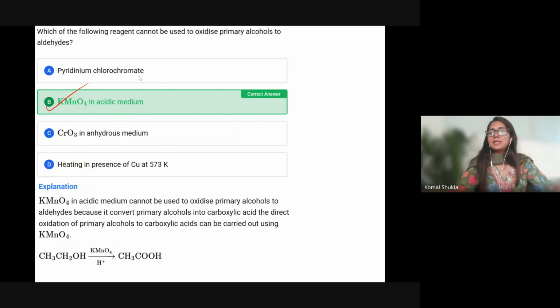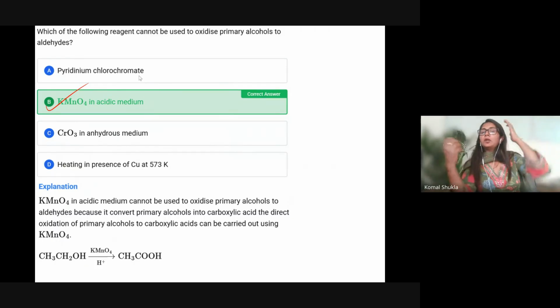The rest, PCC, CrO3 in anhydrous medium and heating copper at 573 K, all of these convert the alcohol into an aldehyde. Pyridinium chlorochromate is a specialized mild reagent used in an anhydrous solvent like dichloromethane, so no water is present.